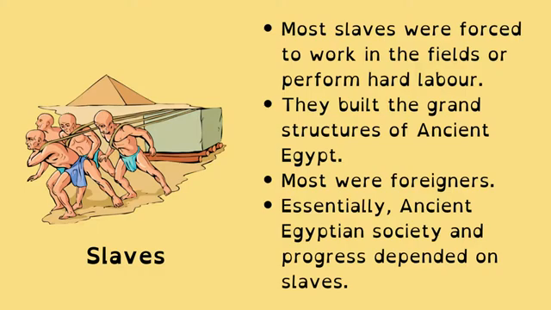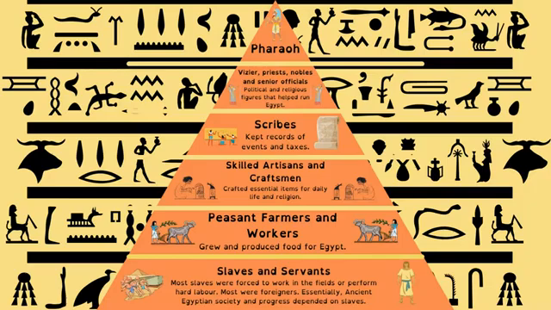And then essentially, ancient Egyptian society and progress and success depended on slaves as they were a very, very powerful force to help the empire along. So that is the social structure of ancient Egypt.